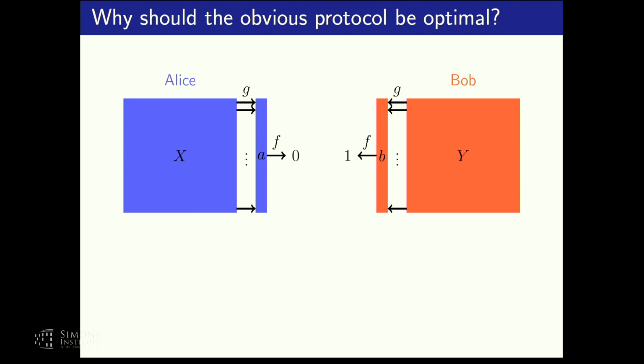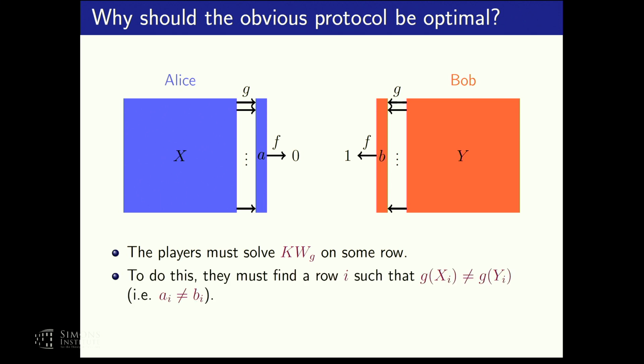Well, one intuition is that what Alice and Bob are trying to do is to find some entry on which those matrices differ. And in a sense, this is almost the same as just solving the KW relation of g on some pair of rows. And in particular, if they want to do that, then they must find a row on which the values of g are different on the row of x and the row of y. If they can find such a row, then basically they don't have any handle on the row they are working on.